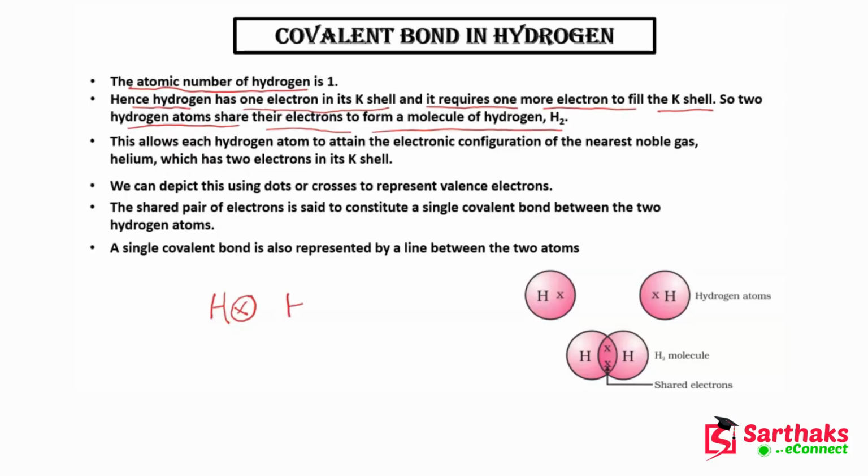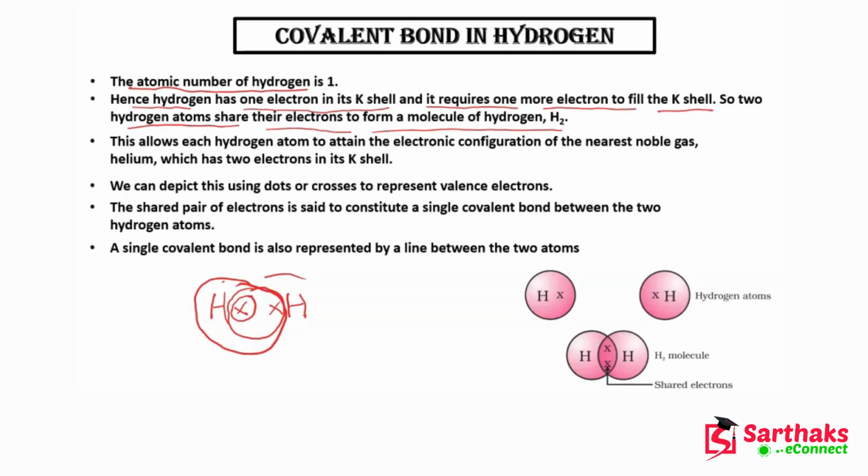So there is another atom of hydrogen and it has one electron. What will this hydrogen do? It will share its electron with this other atom of hydrogen. So now you can see that there are 2 electrons on this hydrogen.